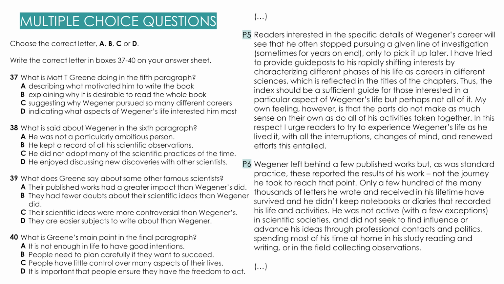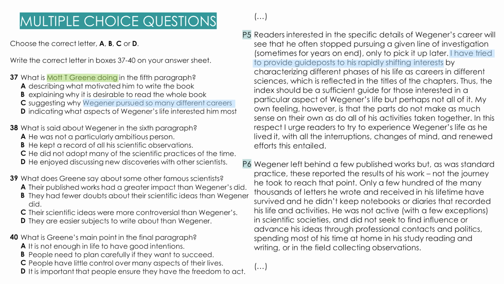You need to be very careful here. There is so much information. In 37, for example, we really need to concentrate on what Maud Green, or the author, is doing in the 5th paragraph. So I'm going to highlight just the bits where Maud Green is expressing his thoughts. For example, "I have tried to provide guideposts to his rapidly shifting interests." And if you look at option C, suggesting why Wegener pursued so many different careers or shifting interests.